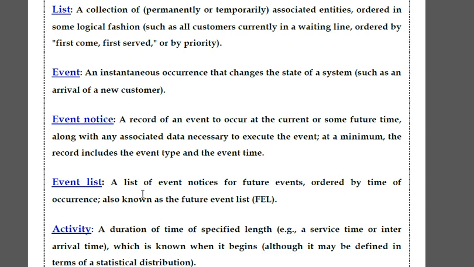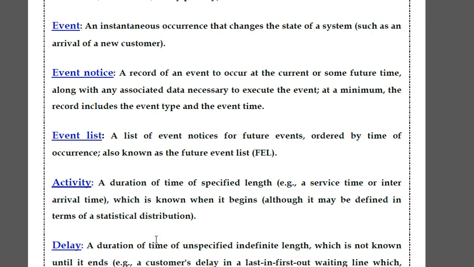Then event list, a list of event notices. If we order event notices for future events by time of occurrence, that is first come first served. Ordered by time of occurrence, we take the event notices and form the list ordered by time of occurrence, and it is an event list. Another name is future event list, that is FEL.